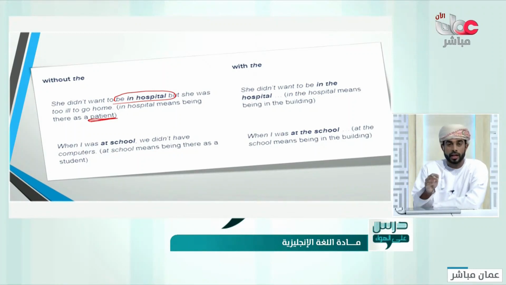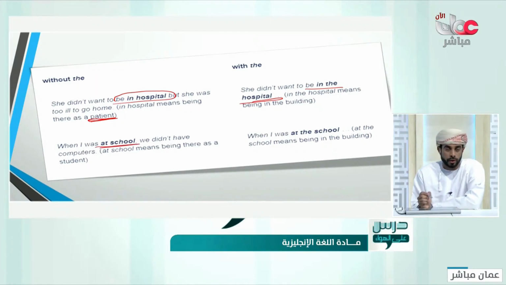And if you say I am in the hospital, it means that you are in the building, maybe going with someone, with your father. The same thing with I am at school, it means that you are a student in the school. And if you say I am at the school, it means that you are going to the school to do some work or to meet someone there.